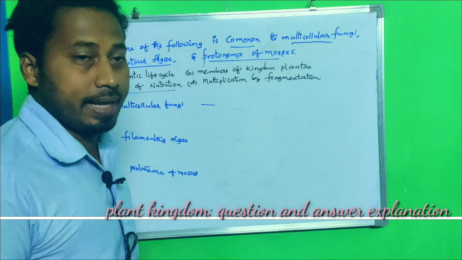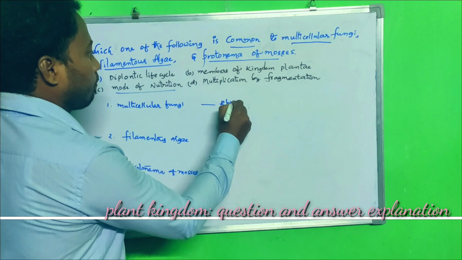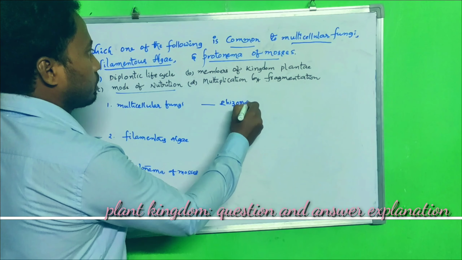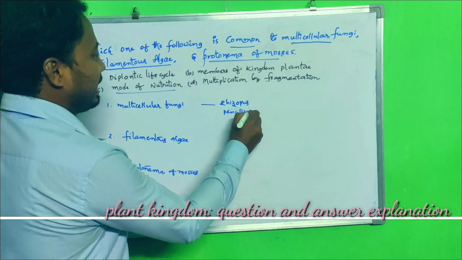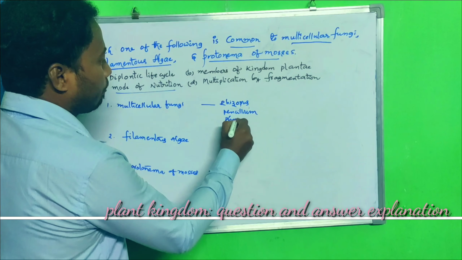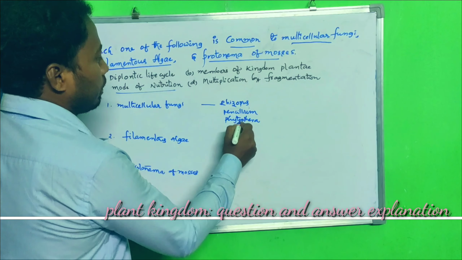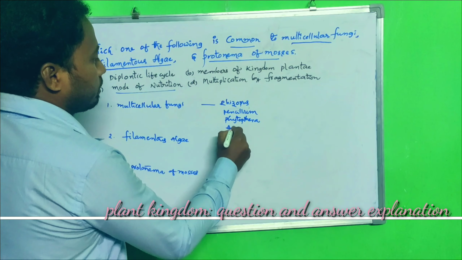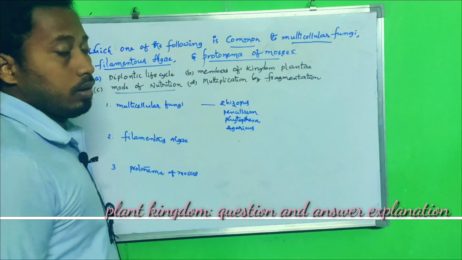Multicellular fungi, can we take an example of, for example, Rhizopus, Penicillium, Phytophthora, Agaricus. These are all examples of fungi.